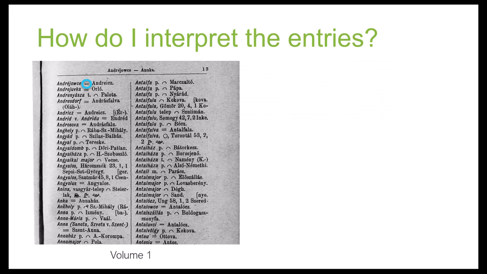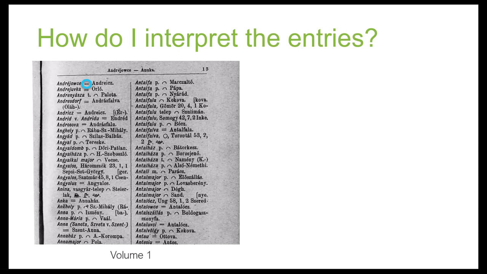So we've talked about two examples where the entries in Volume 1 link you right to Volume 2. But now we're going to talk about when you don't have enough information from the original entry that you look at to jump right to Volume 2. What do you do?